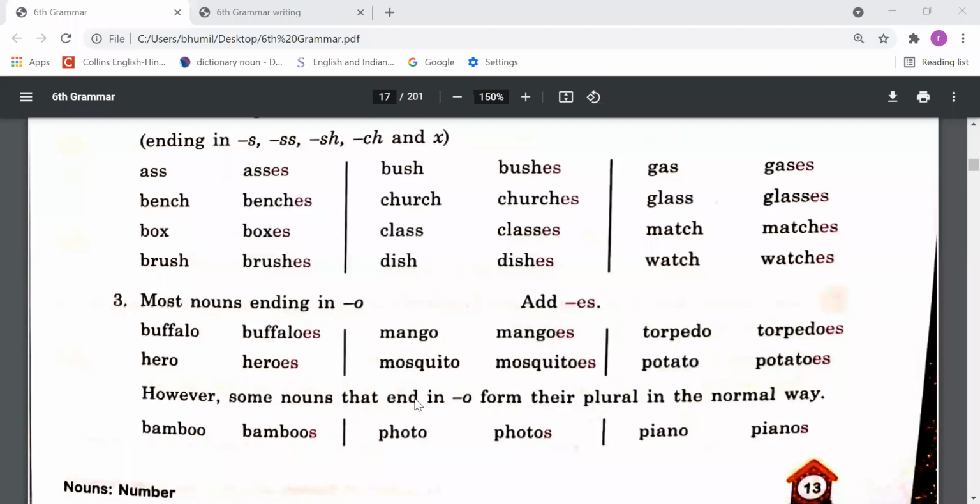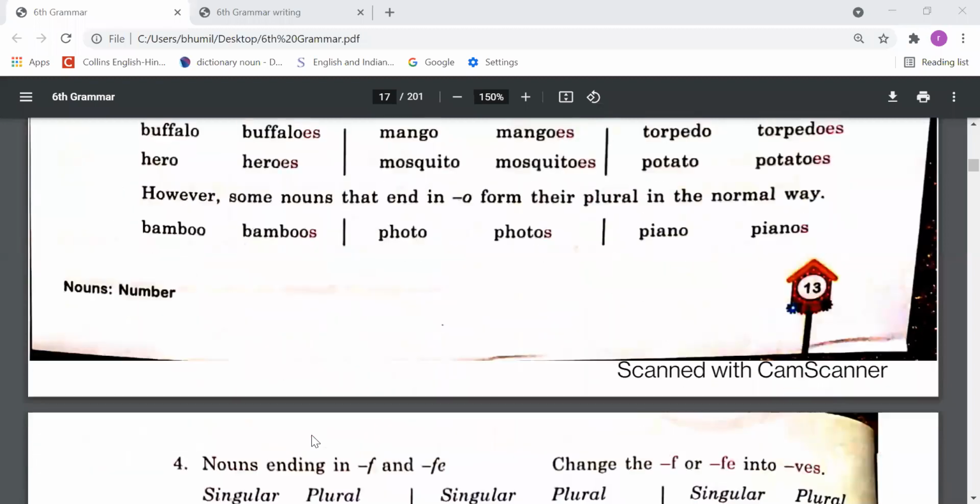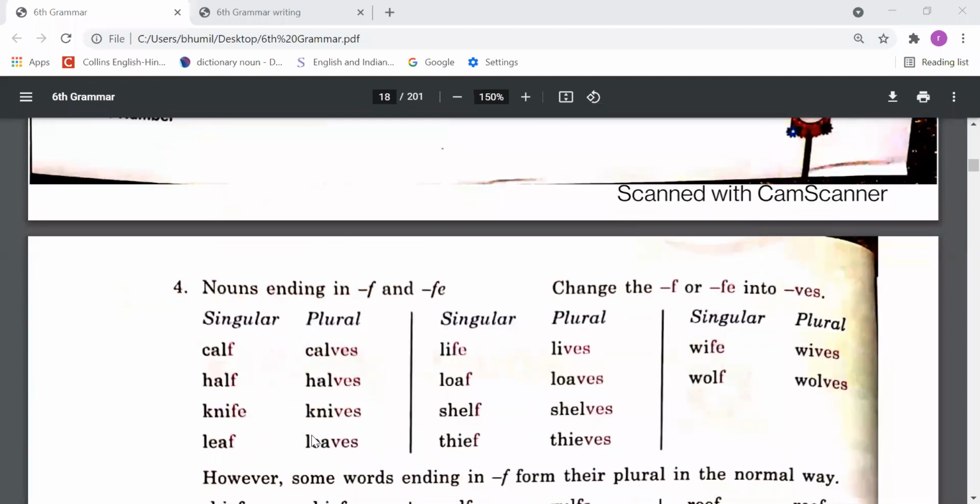However, some nouns that end in o form their plural in the normal way. But dear students, some exception cases are there. In that case, we have to just add s, not es, to make those nouns plural. Like bamboo, bamboos, only s we have added here. Photo, photos, piano, pianos. So in the third rule, we have understood that when any word ends in the letter o, we have to add es. But some words are there with which we have to add only s, right? Now let's come to the fourth rule.